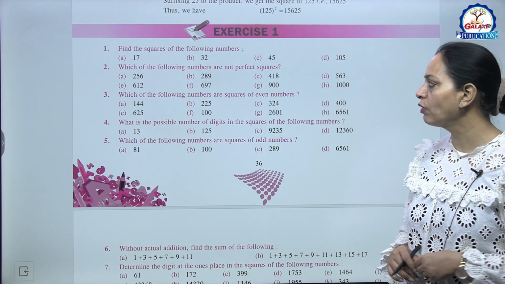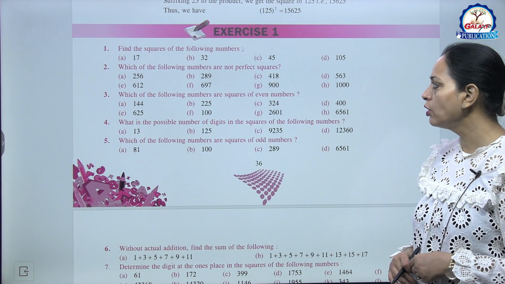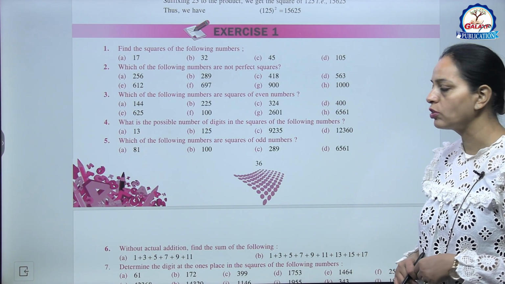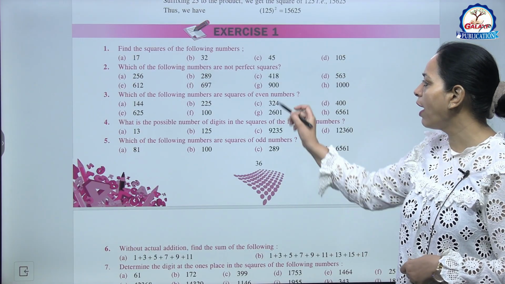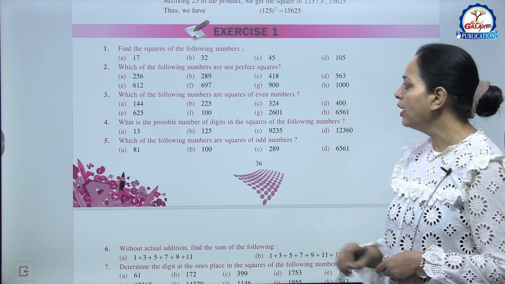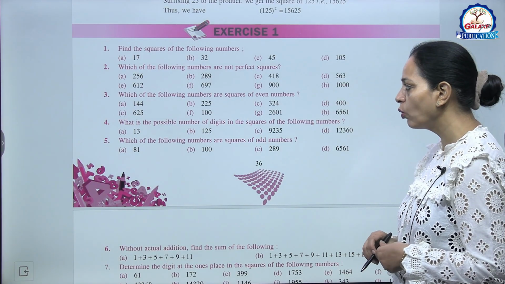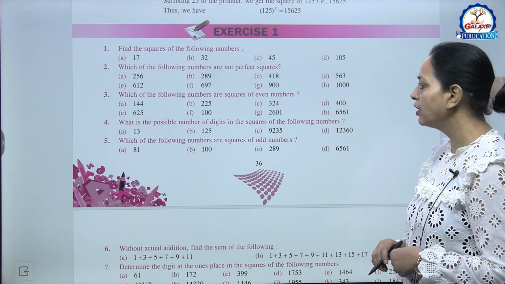You can try these one on your own. The second one, which of the following numbers are not perfect squares? So you can check, like C part 418, it is not a perfect square. Okay, then F part 697, it is not a perfect square. So by this you can check other numbers.